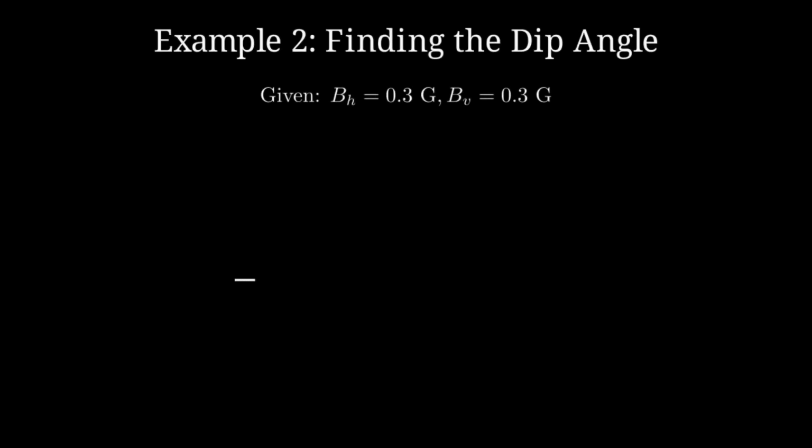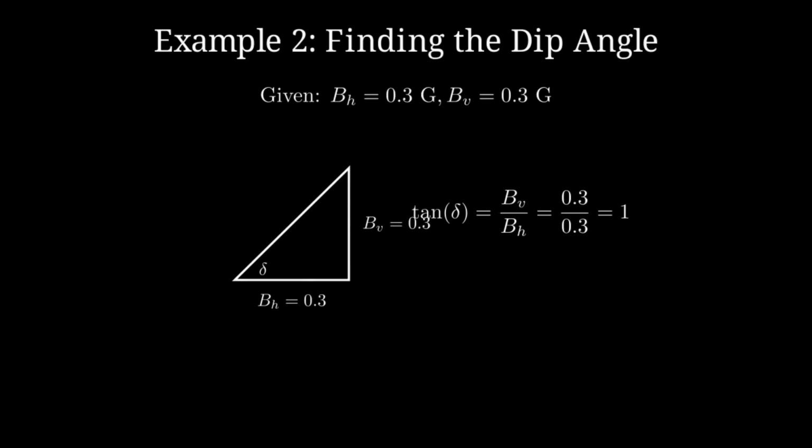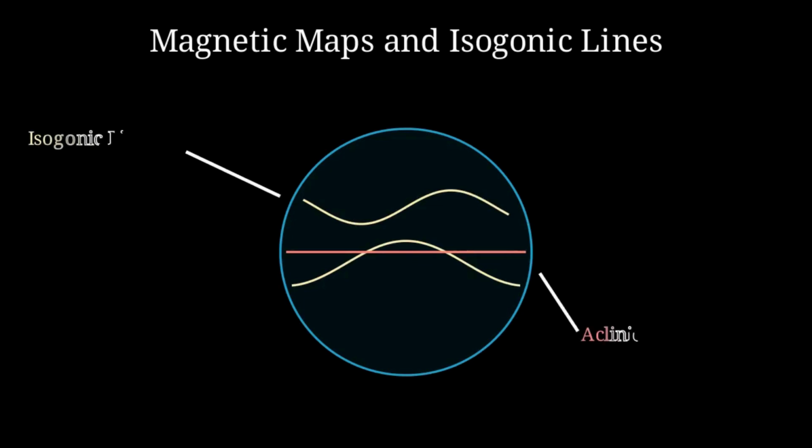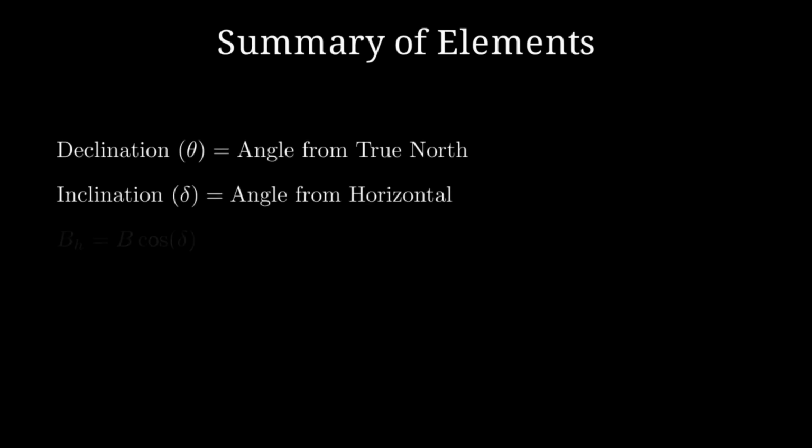In a case where the horizontal and vertical components are equal, the tangent of the dip angle is 1. This means the magnetic dip at that specific location is exactly 45 degrees. Scientists use magnetic maps to visualize these elements. Isogonic lines connect points with equal declination, while the aclinic line connects points where the magnetic dip is 0, marking the magnetic equator. To summarize, the Earth's magnetic field is defined by declination, inclination, and the horizontal component.